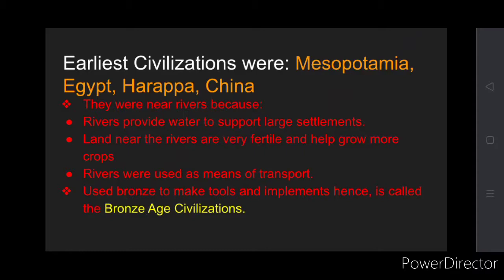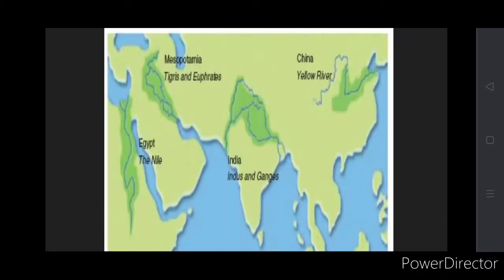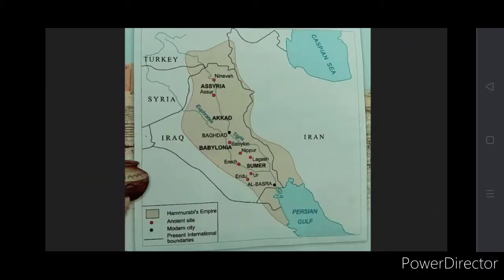And one more thing that we know about these earliest civilizations is that they would use bronze, which is a metal, to make tools and implements. And therefore this period when there were these earliest civilizations is known as the Bronze Age civilization. Okay, so today we will start with the Mesopotamian civilization.